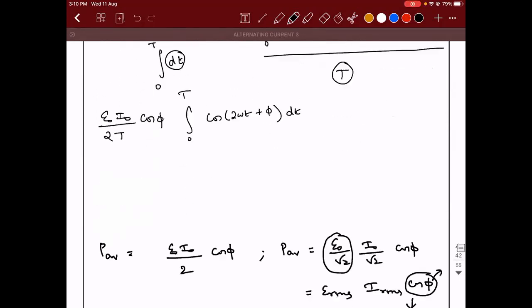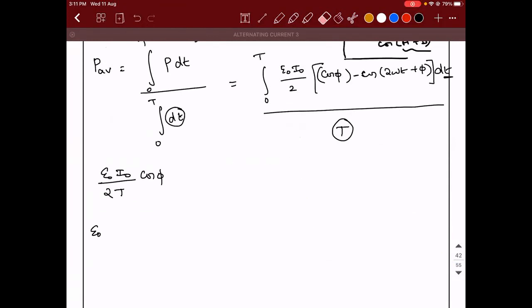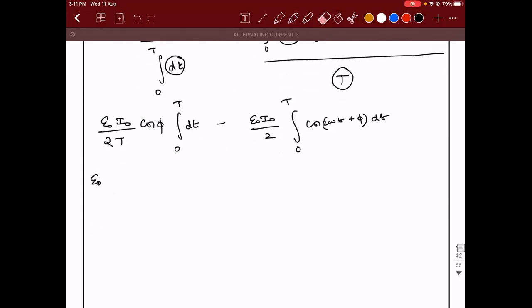Now what you will have is E naught I naught divided by 2T into cos phi into integral of dt, minus E naught I naught by 2 into the integral of cos of 2 omega t plus phi dt, between 0 to capital T. Here also between 0 to capital T. So what will happen here is E naught I naught divided by 2T into cos phi, integral of dt between 0 to T is capital T, minus, remember one thing, guys: cos or sine, with whatever function inside, provided it is dependent on time, integrated over a complete interval 0 to T is always 0.